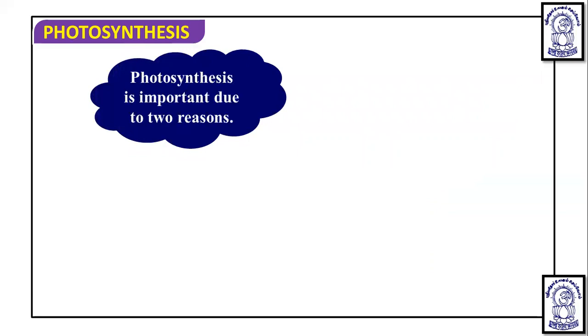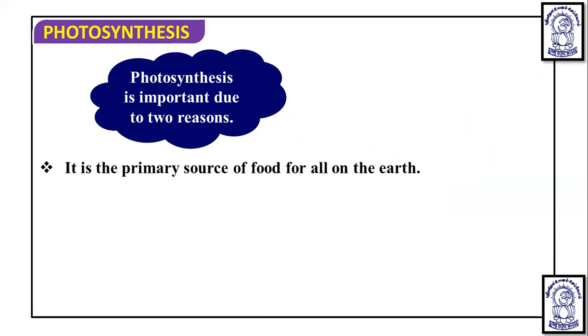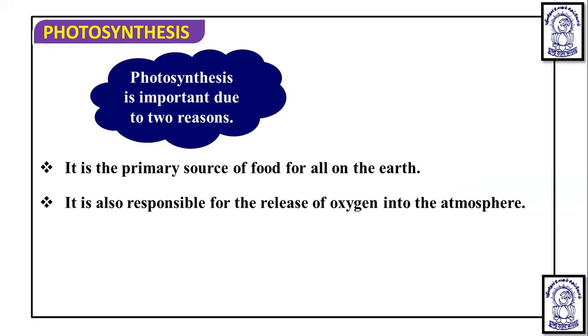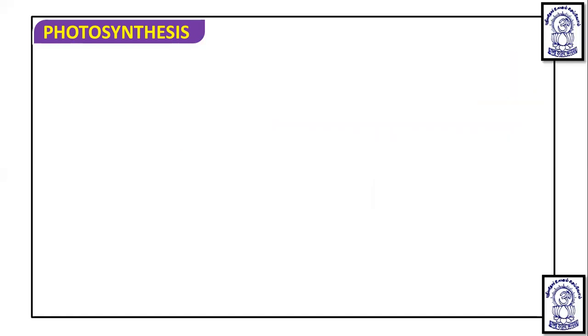So photosynthesis is important due to two reasons. First, it is the primary source of food for all organisms on this earth, because all organisms directly or indirectly depend on food from the plants, and plants carry out photosynthesis. And this photosynthesis is also responsible for the release of oxygen into the atmosphere, which is important for the survival of aerobic organisms. So due to these two reasons, photosynthesis is much important.